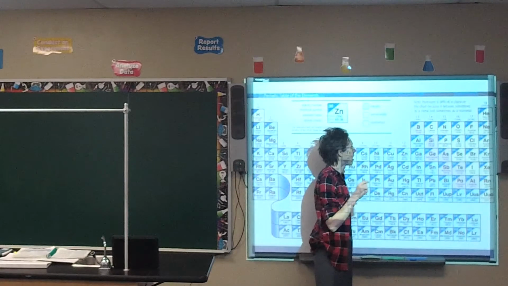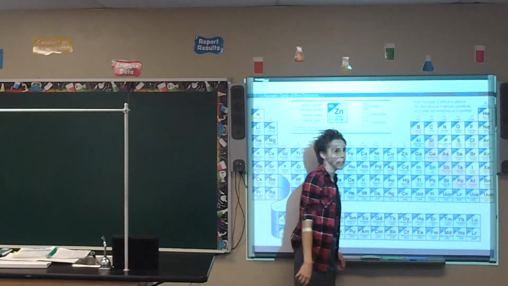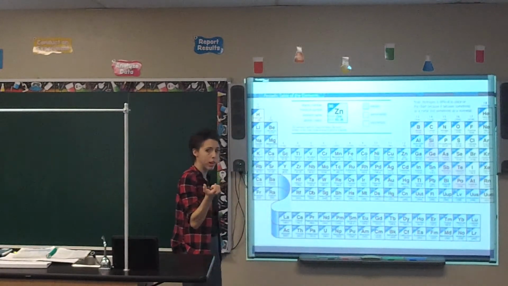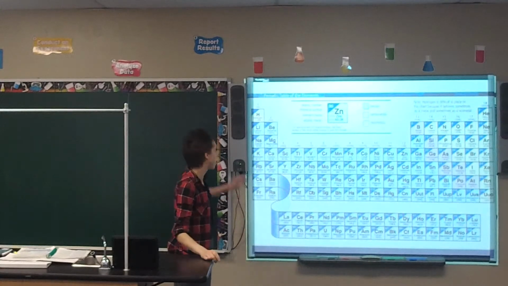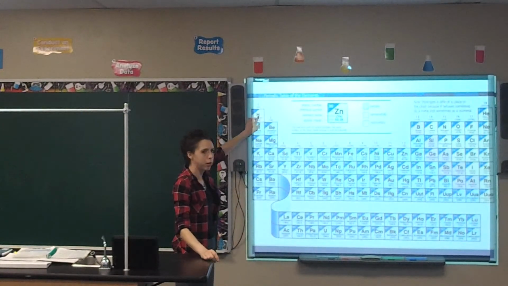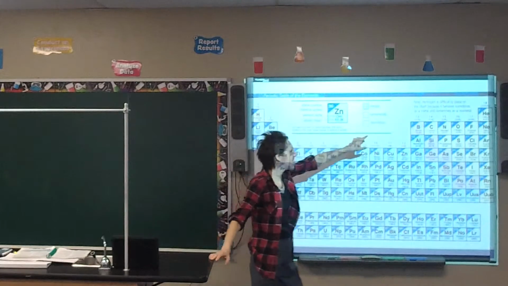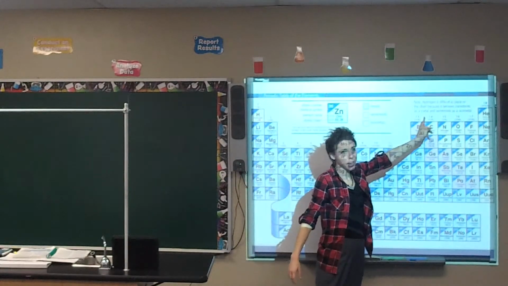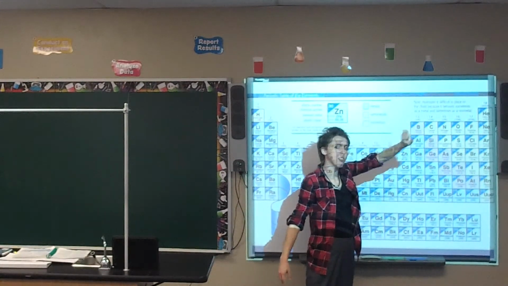So your book points out that the easier way, if you remember this, is to look at the ones decimal place to figure out how many valence electrons it has. Like group 1 has 1, group 2 has 2, group 13, since there's a 3 in the ones place, that one has 3 valence electrons.